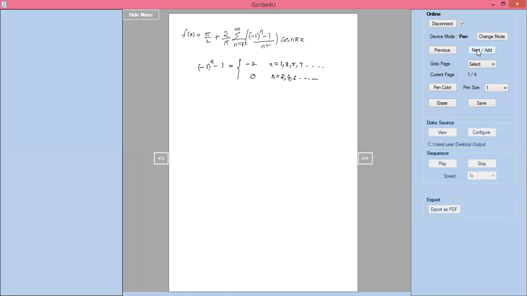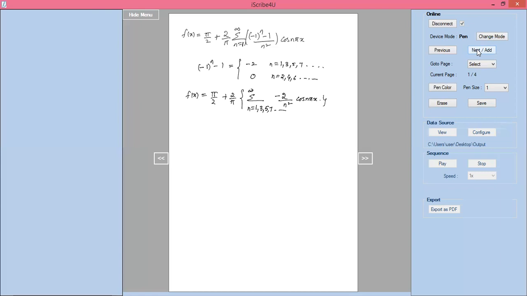We'll get like that. So now f of x equal to pi by 2 plus 2 by pi. Now if we expand this, the remaining cases will become 0. I'll write n equal to 1, 3, 5, 7 and so on to infinity, not including 2, 4, 6. That minus 1 power n minus 1 value should be minus 2 in these cases divided by n square into cos n pi x.